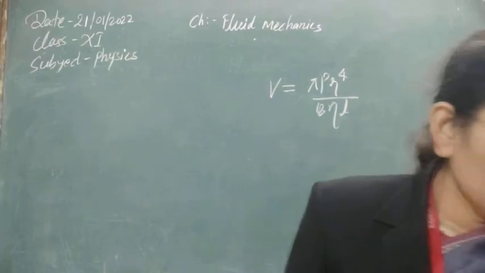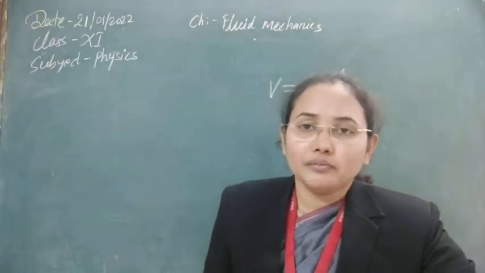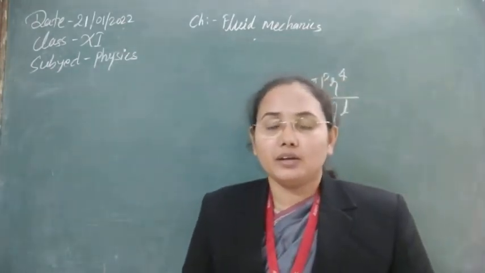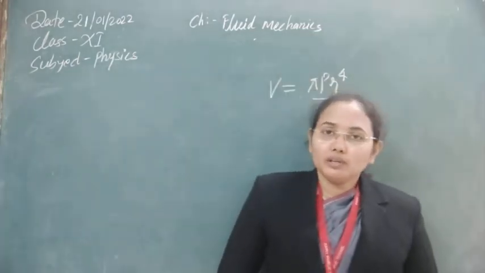Now after this, again Stokes' law we have discussed. In the case of Stokes' law, the concept of critical velocity, that is terminal velocity, we have found out. So what is terminal velocity?